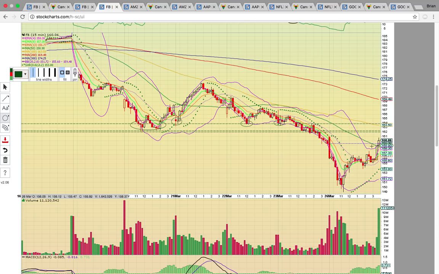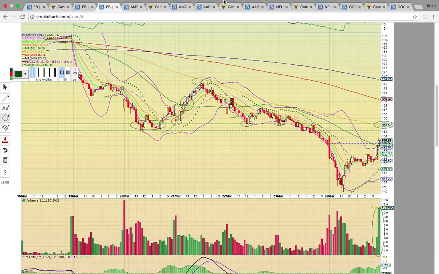If it drops back below that 50 simple moving average in the 15-minute chart, then it will be a risk to hold. As you can see back here on the 21st, it got above the green line, stalled out at the yellow line, the 100 simple moving average, and then once it dropped back below the green line, that was a major red flag. It wasn't ready to go, and you can see a big drop followed. So if you're trading this long and you're a bull, it has to stay above the green line to stay in play. Now the next big level to break above is going to be that 100 simple moving average that it struggled with on the 21st. If it can get above 163.50, that would signal more upside potential.